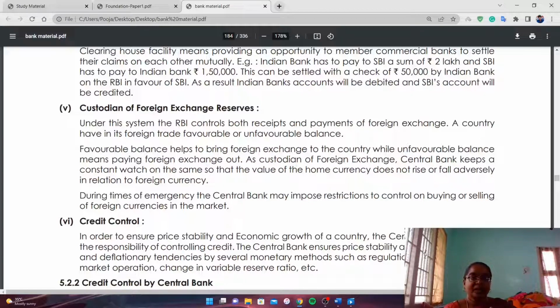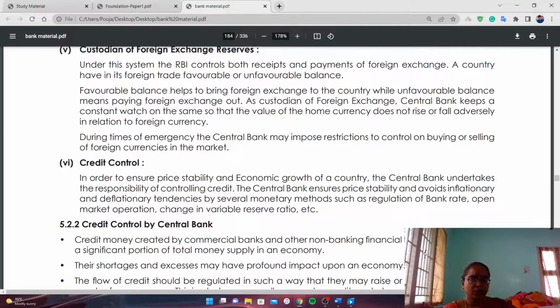Credit control. The credit control is done by central bank because the commercial banks do not lend money to the needy people as their own desire, because each and every time they have to maintain a cash reserve ratio with the RBI, and as per the lending rules given by the RBI, the commercial banks lend money to the people. So the credit control is done by RBI.